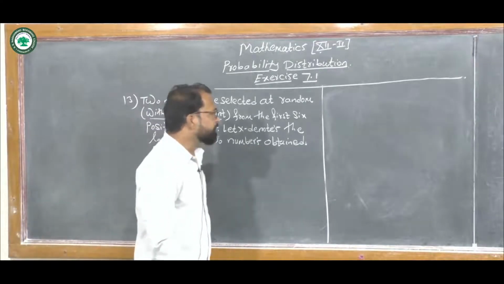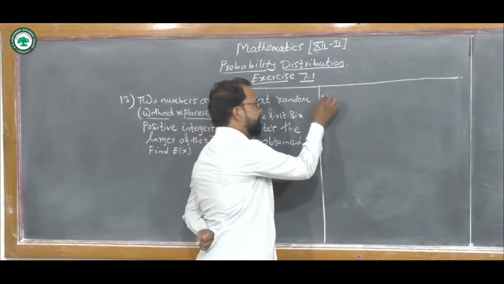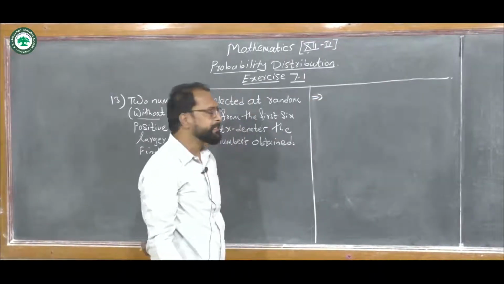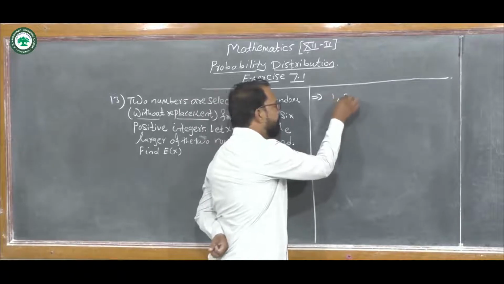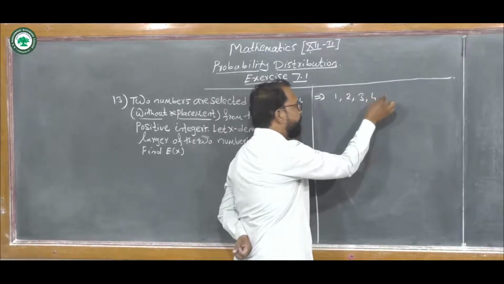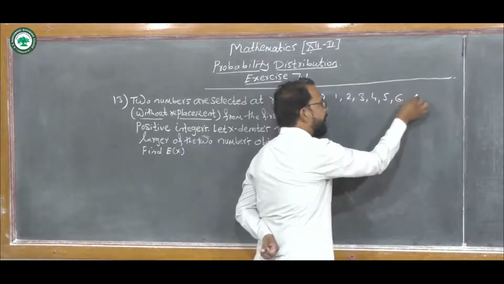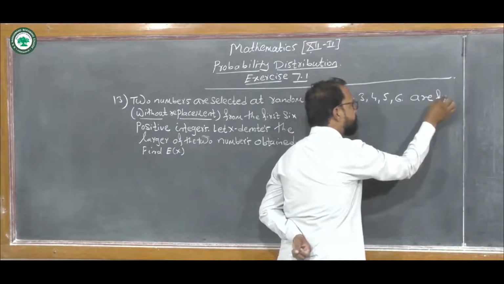Now we know the first 6 integers are 1, 2, 3, 4, 5, 6.